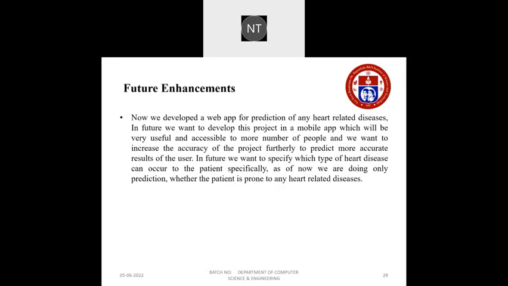And coming to future enhancements, now we developed a web app for prediction of any heart-related diseases. In future, we want to develop this project as a mobile app, which will be very useful and accessible to more people. And we want to increase the accuracy of the project further to predict more accurate results for the user. In future, we want to specify which type of heart disease can occur to the patient. As of now, we are doing only prediction of whether the patient is prone to any heart-related disease.